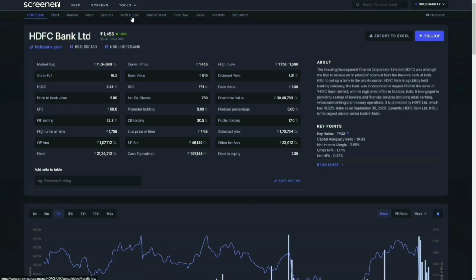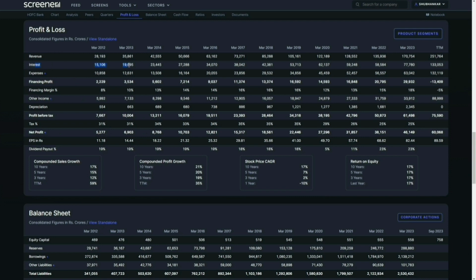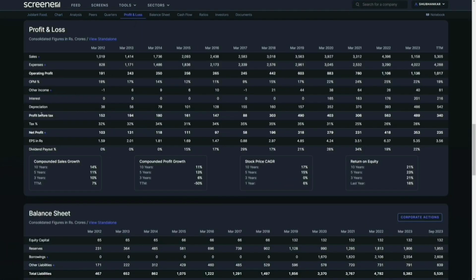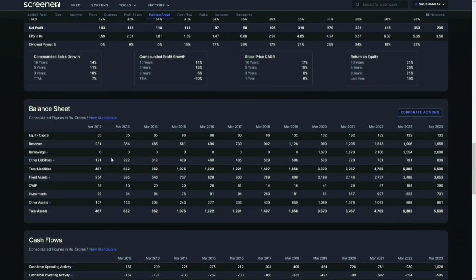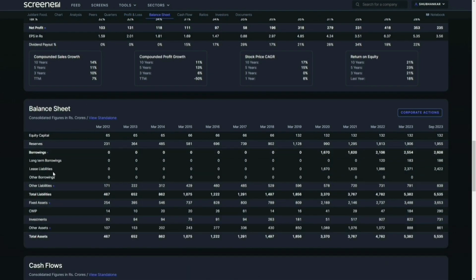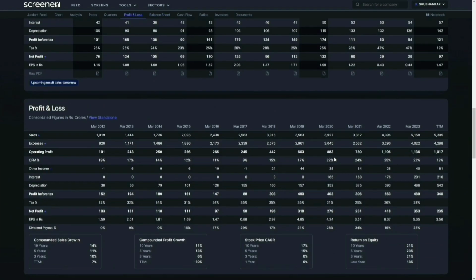What you'll see here is that interest for them is a core thing, right? Here the interest is on top. Let's look at Jubilant FoodWorks as well. The interest is here. So it's 000, and then here, they must have taken a loan during 2020, right? Borrowings, here you'll see lease. They have taken a bit of loan, and on that they are paying interest.